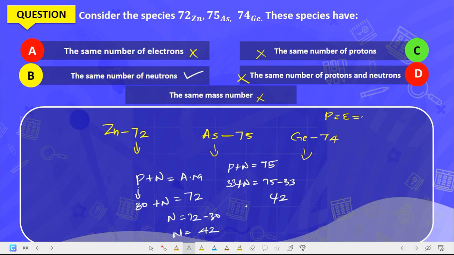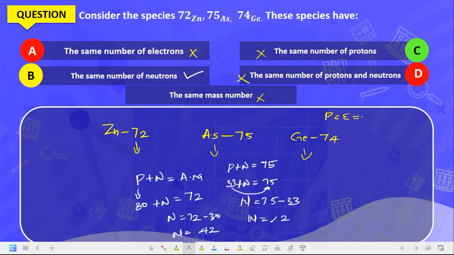What we did here was take this from here to this position, so n is 75 minus 33, which is 42.